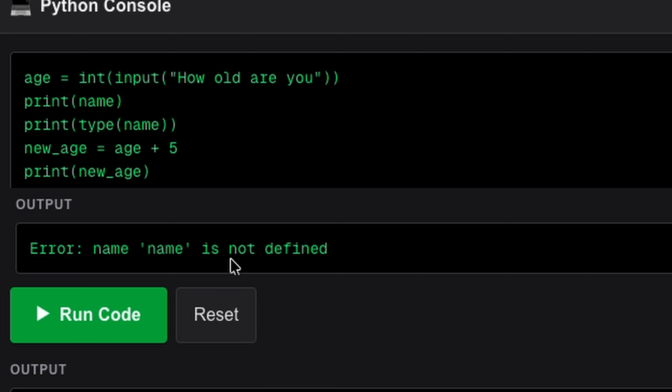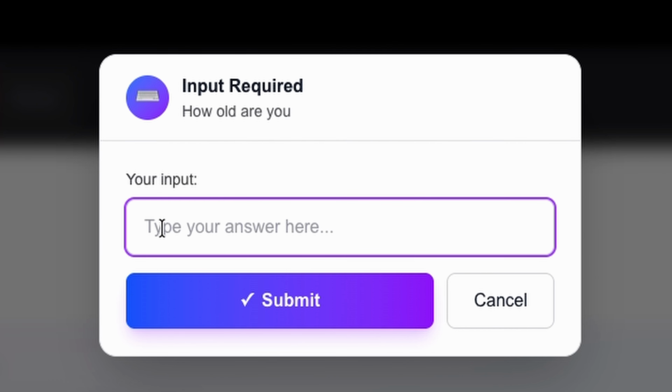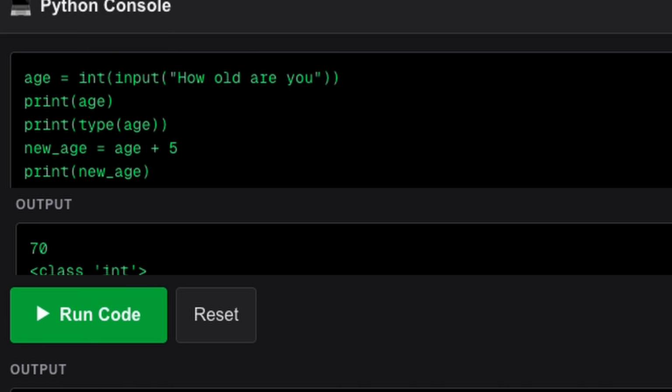Error: name is not defined. Okay, where is the name? So yes, because we changed this to age, we have to change all the variables as well to age. Excellent. Now, if we run our code, we should be fine. Now you see our data type has changed, and now we can run some calculations.